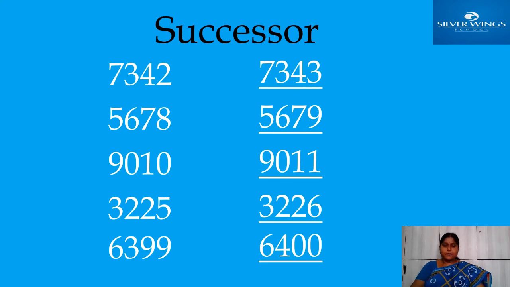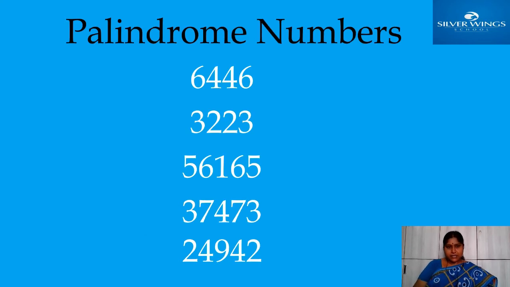Okay, next. Here see children, palindrome numbers. What are palindrome numbers? Listen all of you. A palindrome number is a number that remains the same, whatever it may be: 3-digit number, 4-digit number, 5-digit number, 6-digit number, like that. A palindrome number is a number that remains the same even when the digits are reversed, that means in reverse order. And suppose you see here front to back.